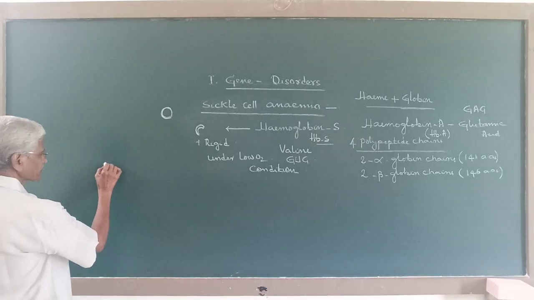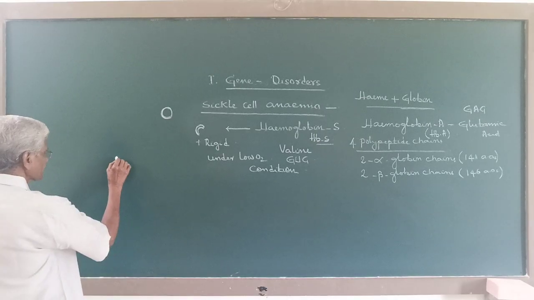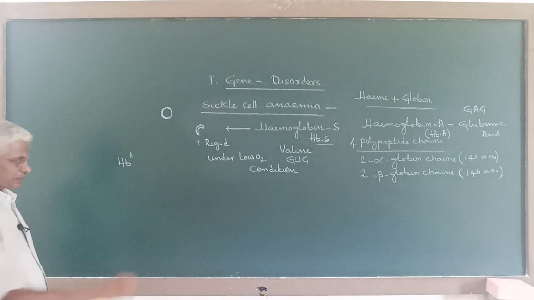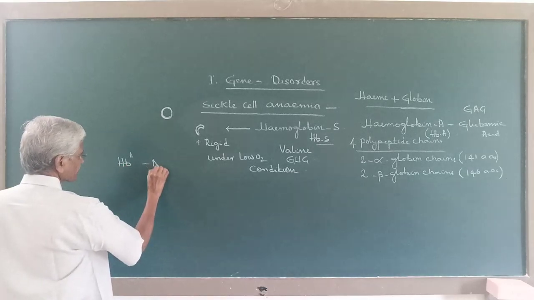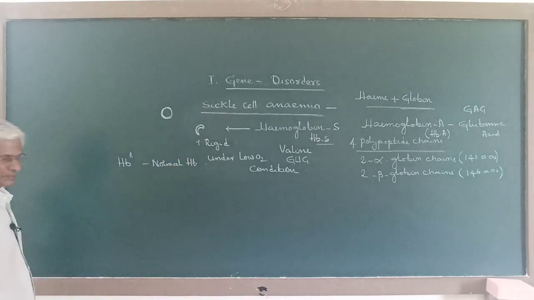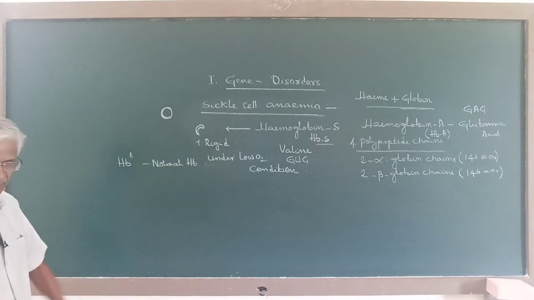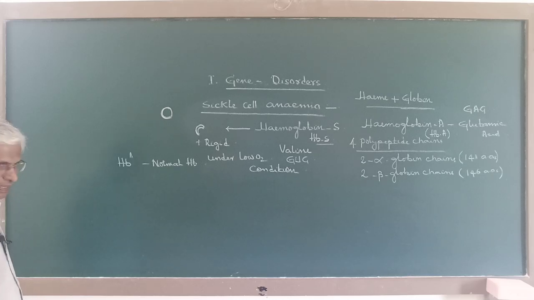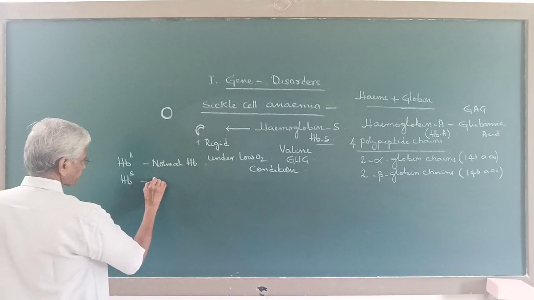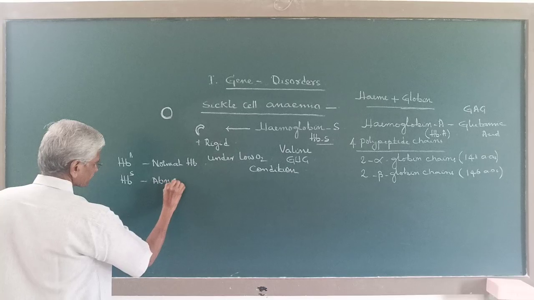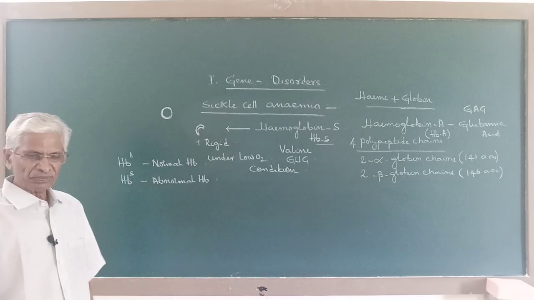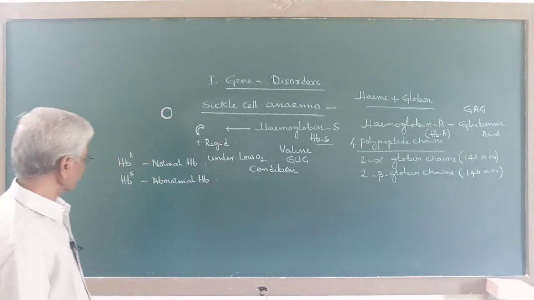These genes are denoted as HbA, the gene that is responsible for normal hemoglobin, so normal hemoglobin formation is controlled by this gene HbA. Now HbS produces abnormal hemoglobin that is responsible for sickle cell anemia.